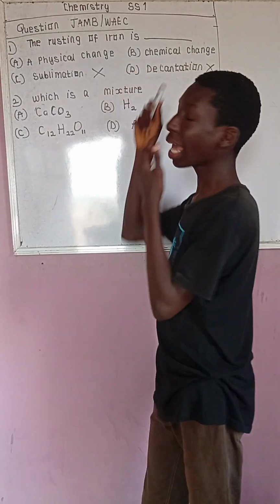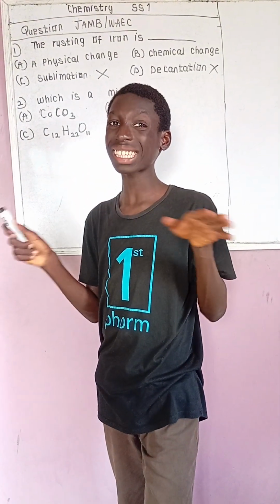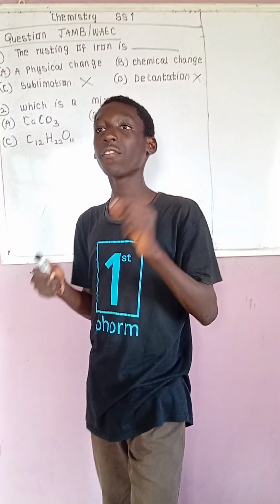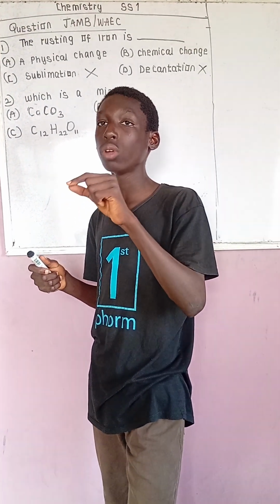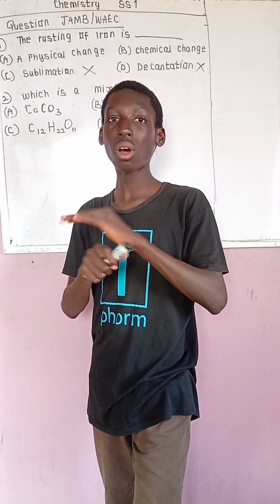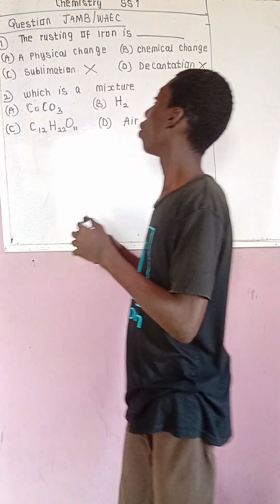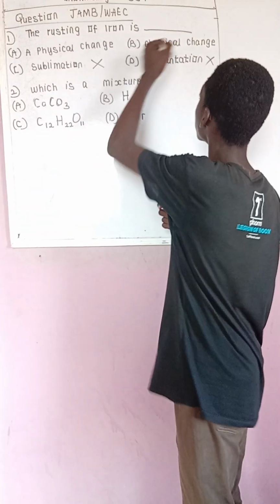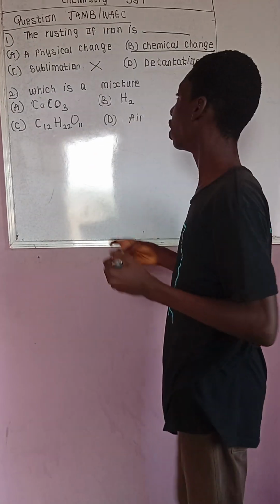So, an example of chemical change is something that cannot be easily reversed at all, or might be reversed but not very easily. For instance, the decay of something, once it decays, or the burning of food. So the rusting of iron cannot be easily reversed, so I'll pick that as my chemical change.